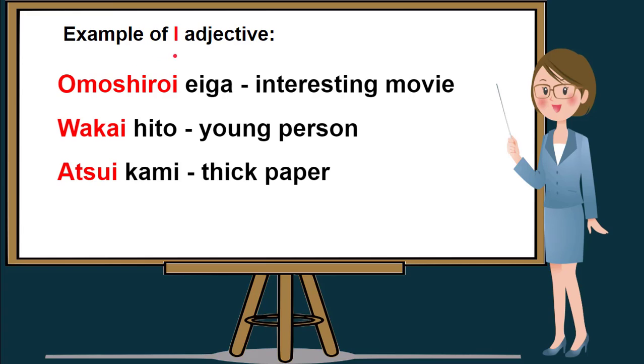These are the examples of I adjectives, and these words written in red are I adjectives, and they are the true adjectives. Example is omoshiroi eiga, which means interesting movie, wakai hito, which means young person, atsui kami, which means thick paper. So all these words written in red are examples of I adjectives.